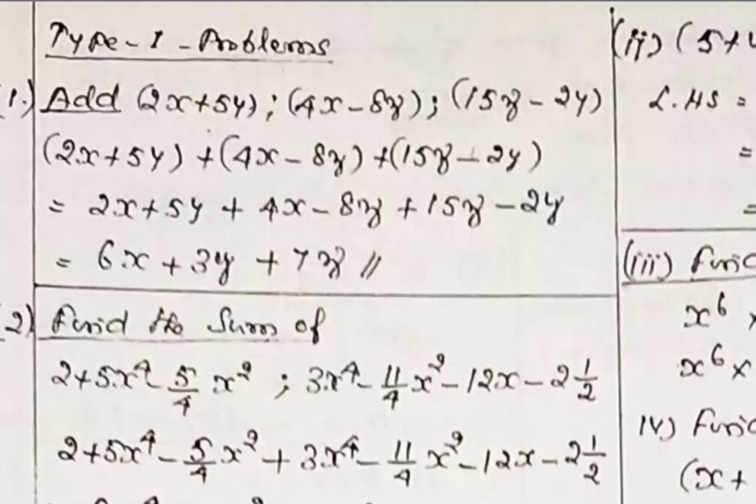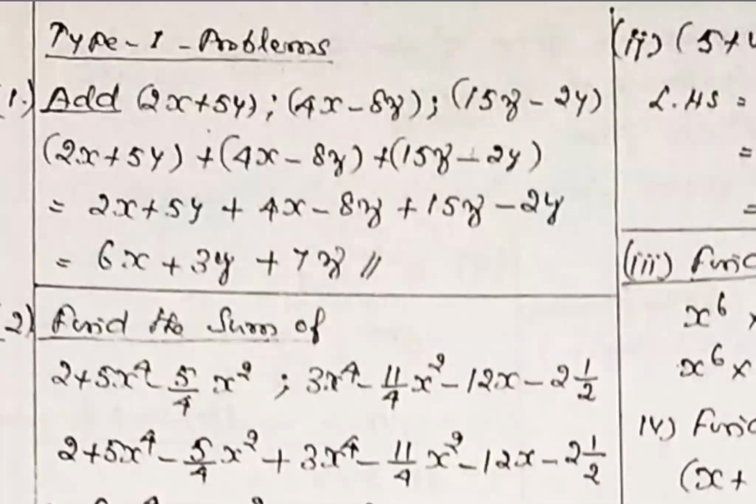So you put the addition symbol in between the brackets. In the first line, 2x plus 5y, put it in a bracket. Then in the next line, you remove the bracket: 2x plus 5y. When a plus symbol is available, while removing the bracket nothing will change. 4x minus 8z, 15z minus 2y.